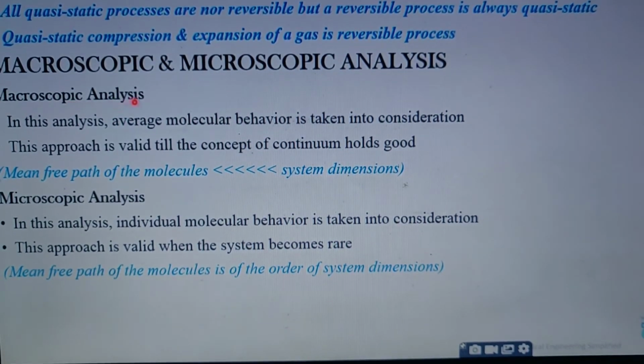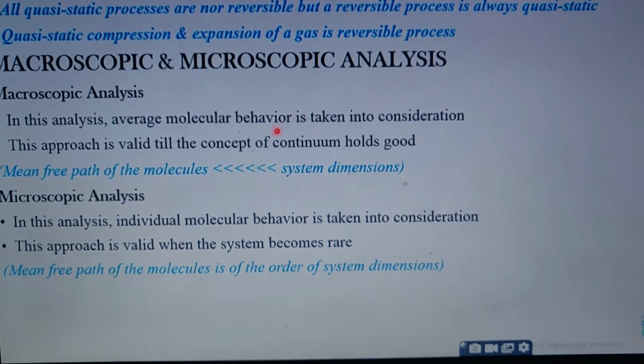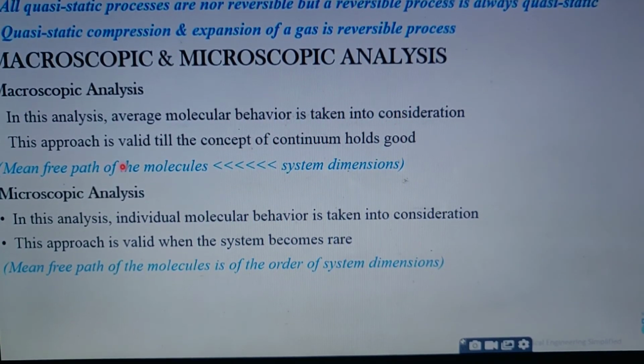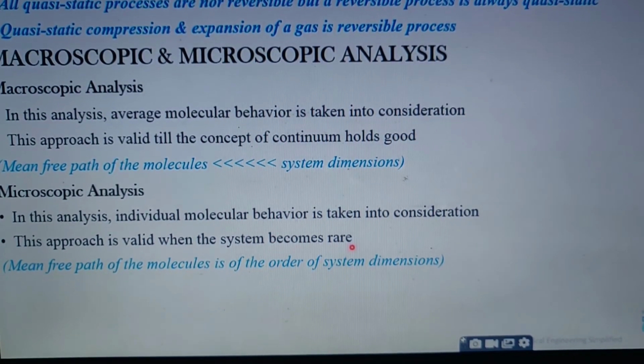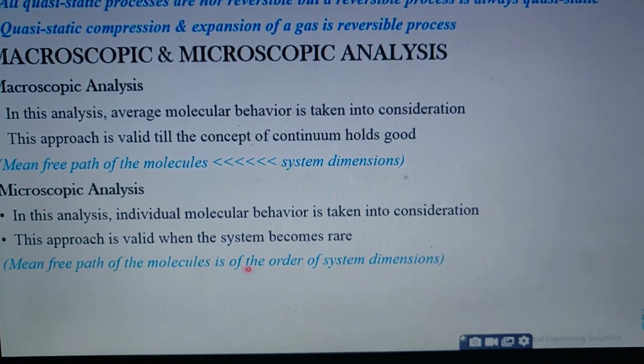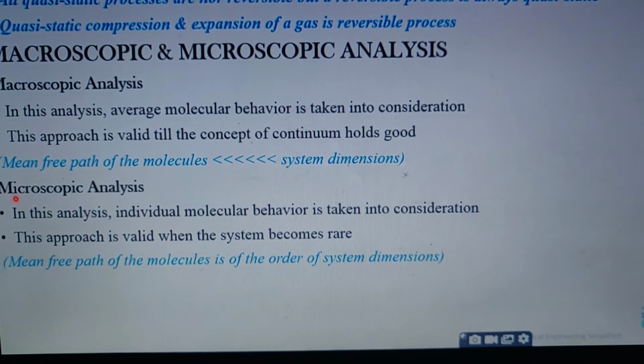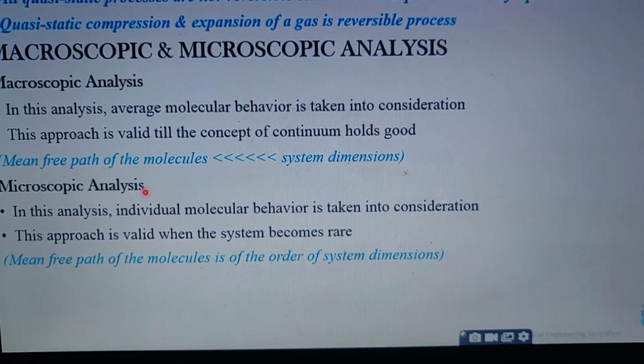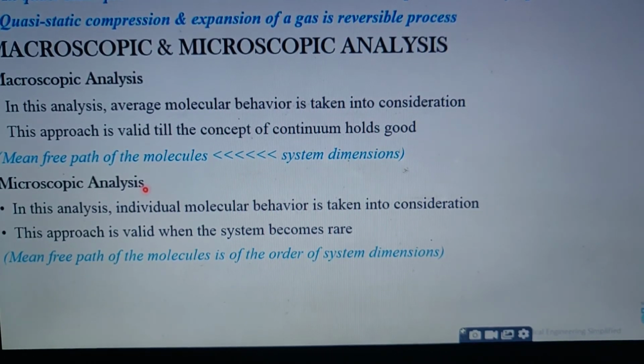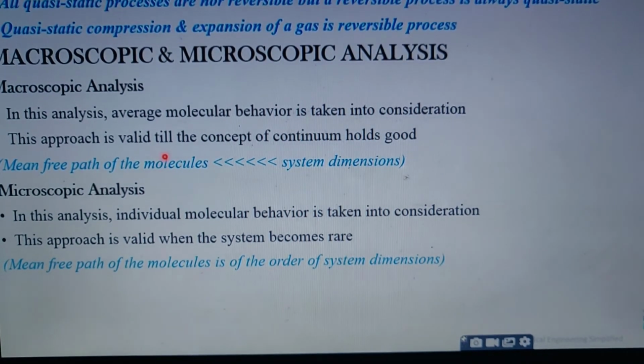Okay, in microscopic analysis, the individual molecular behavior is taken into consideration. In the solid part, there are small molecules of the solid particles present inside it, so you have to take the smallest particles, meaning each individual particle, into consideration and do the analysis over that.